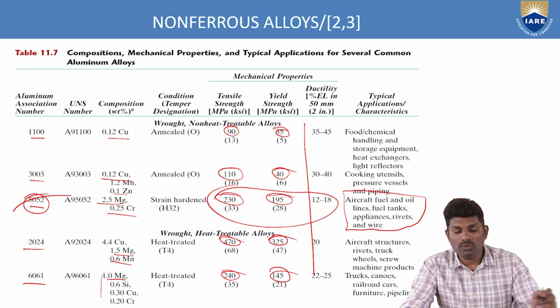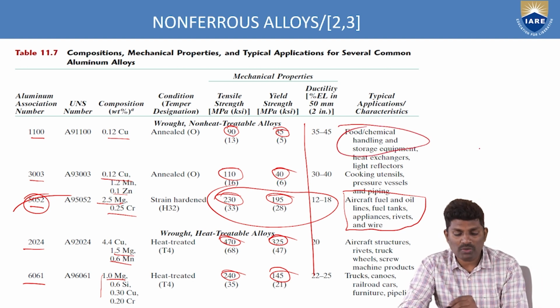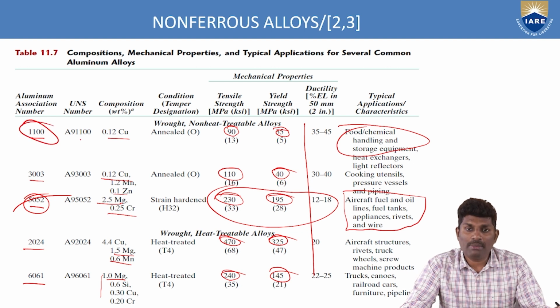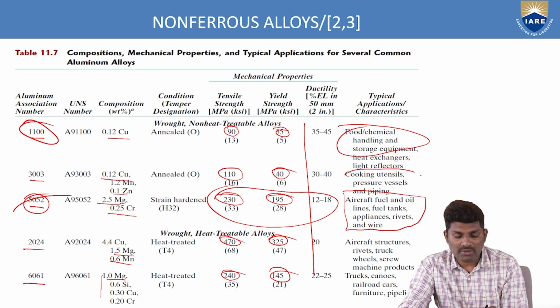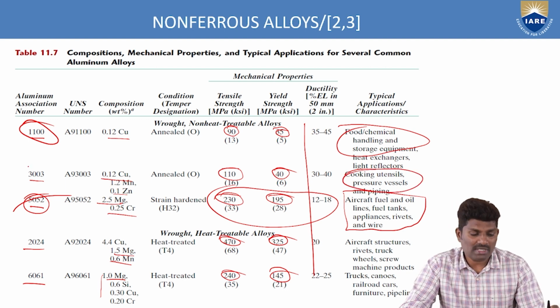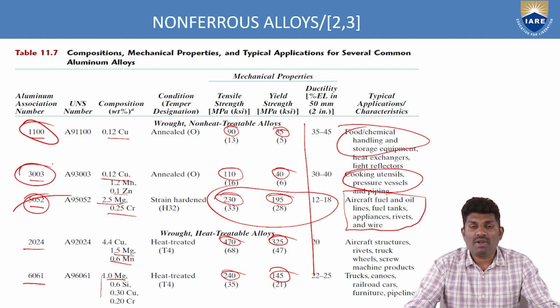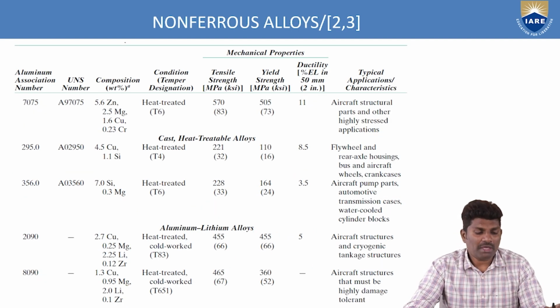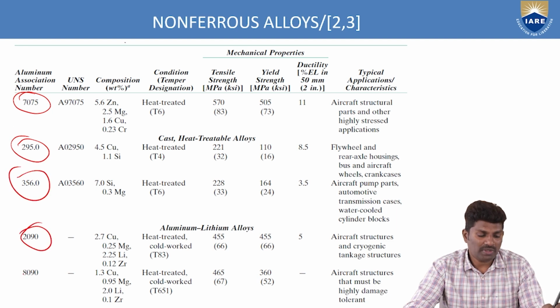Again, if you want food or chemical handling and storage equipment, then you have to go with the 1100 type of material. And for cooking utensils or pressure vessels, you have to go with 3003. The cooking utensils we use in day-to-day life are made with the 3003 type of aluminum alloy. And again, you have another type of alloys: 7075, 2950, 350.6, 2029, 890.